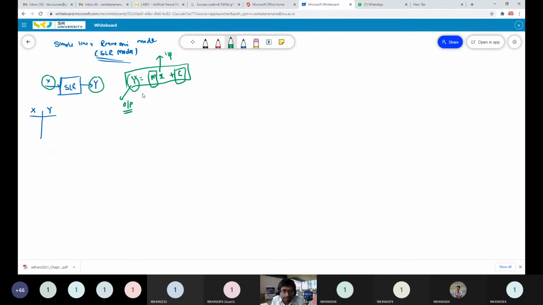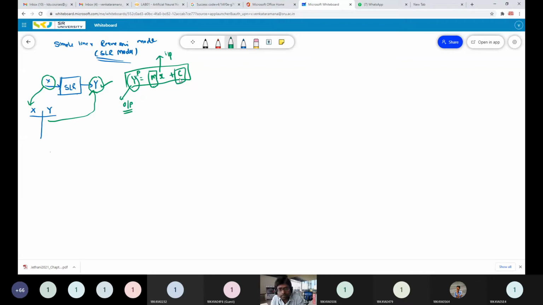This y is called yp, the predicted value, whereas y is the actual value coming from the data, and x is the input. The simple linear regression model predicts an output for an input using a simple line equation, mx plus c, and the model parameters are m and c.